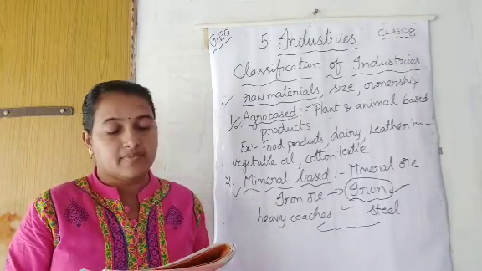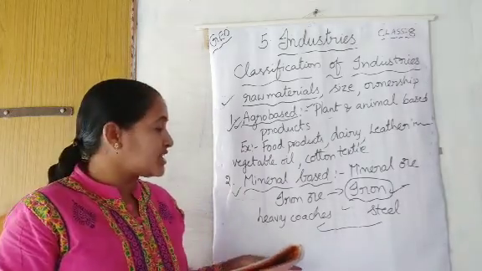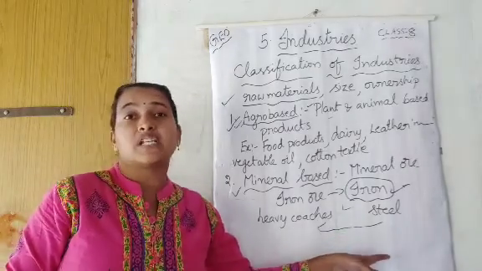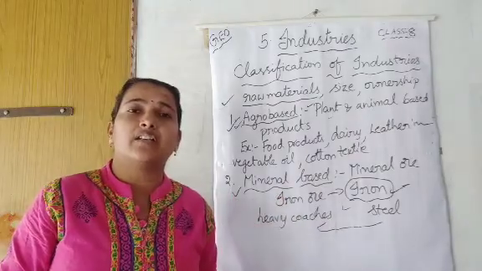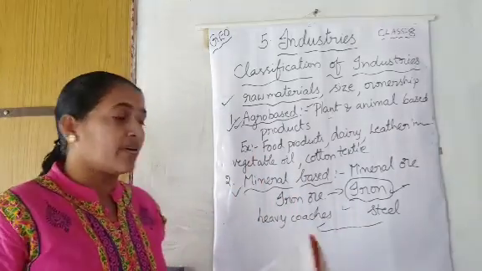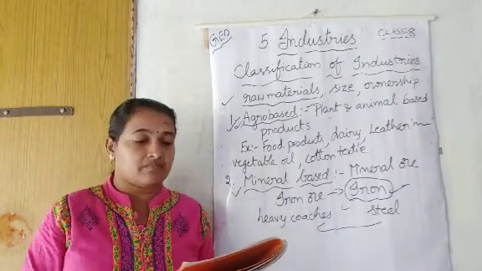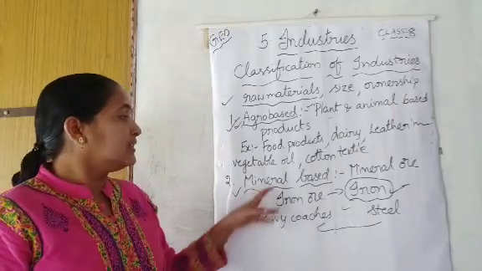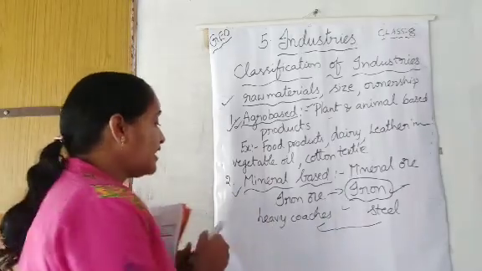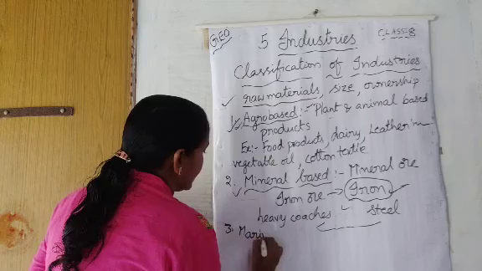For example, they have given heavy machinery, building materials, where steel is also needed, and at the same time railway coaches. For railway coaches also, in every object we are using steel, only steel things. Yes or no? So that they can fight with rust. Next, so there is mineral-based industries. Third category is marine-based industries. Third one is marine-based industries.